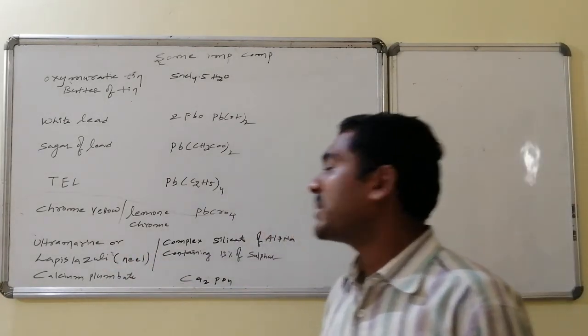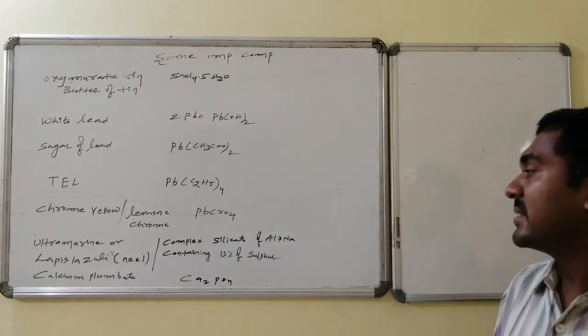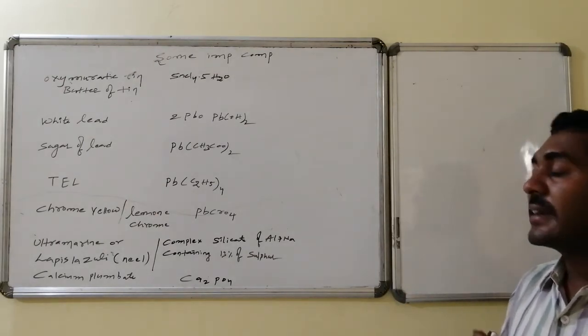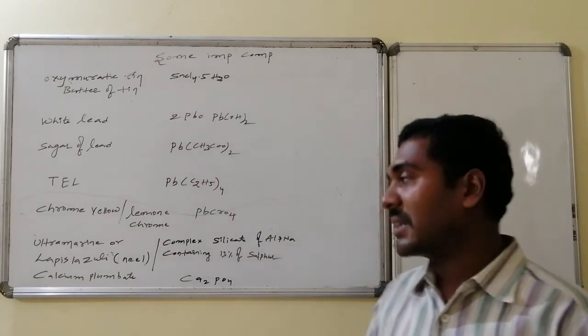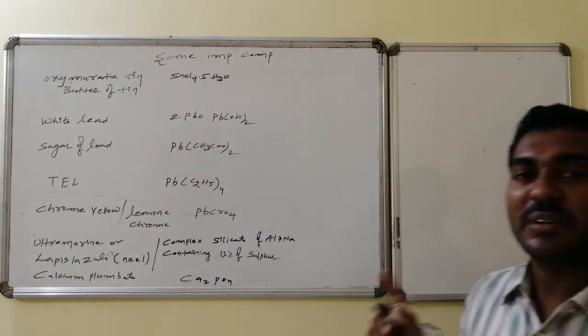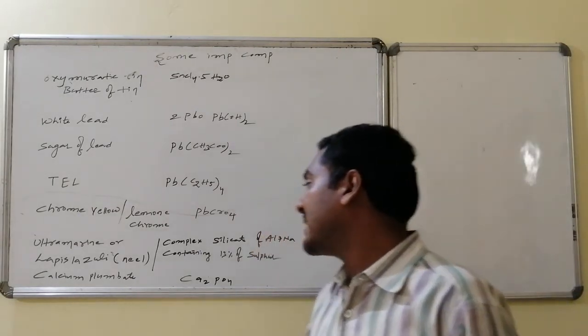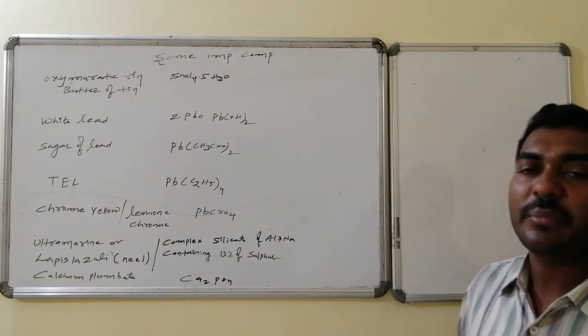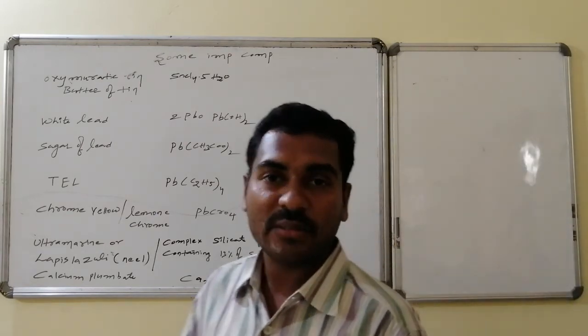Ultramarine, otherwise the lapis lazuli, otherwise Neil, is a complex silicate of aluminium and sodium containing some 13% of sulfur. And the last one is calcium plumbate, that is Ca2PbO4. These are some important, often recurring names in the case of the carbon family.